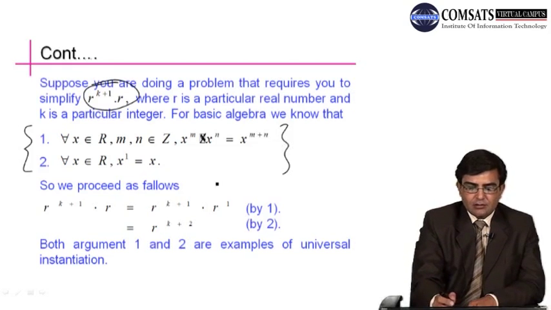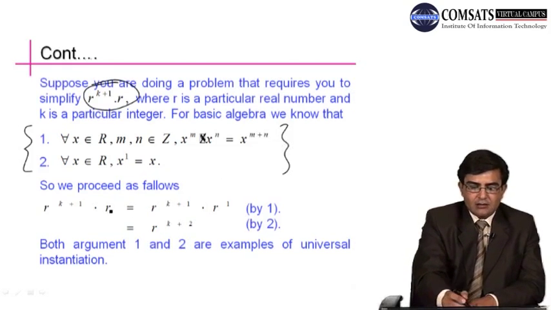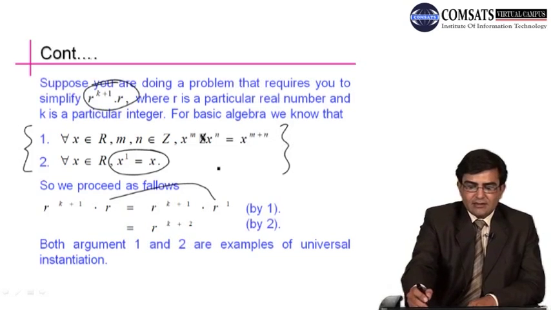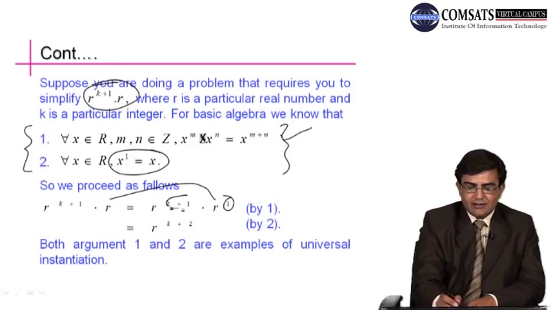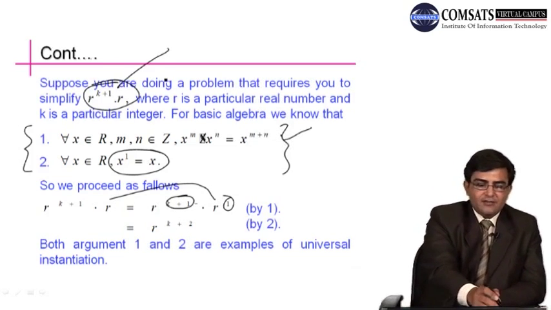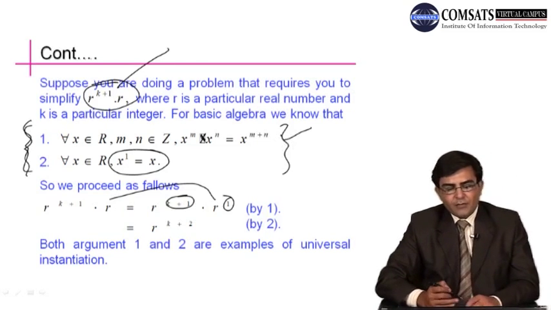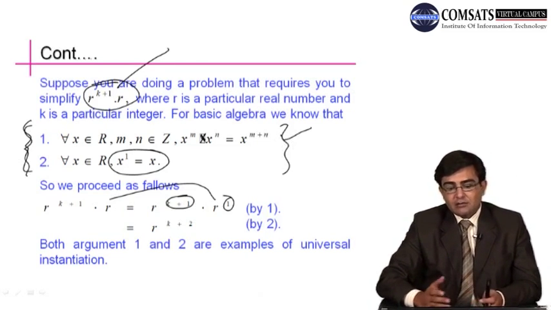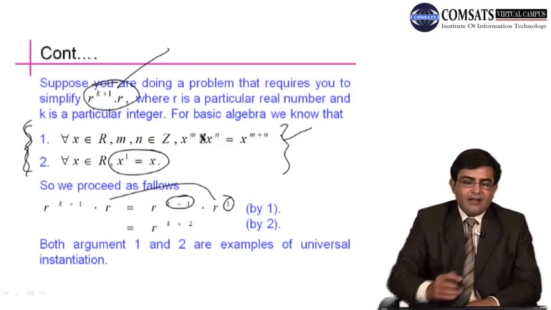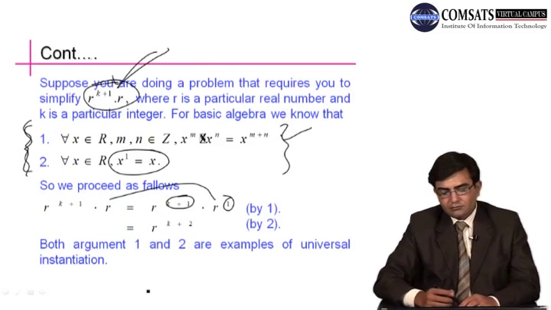By using this rule we can write r is equal to r power 1, and then by using this rule we can add up these two powers of r. This is k plus 2. So in simplifying this expression we have used these two universal rules, which you can say are universal properties, true for every real number, to simplify this expression.